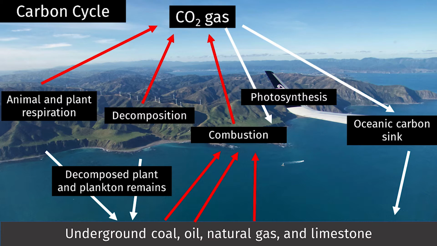Carbon is returned to the atmosphere via cellular respiration by animals, plants, and decomposers. Carbon is also returned to the atmosphere through the combustion of coal, oil, and natural gas by humans, and is a major source of extra carbon dioxide in the atmosphere.